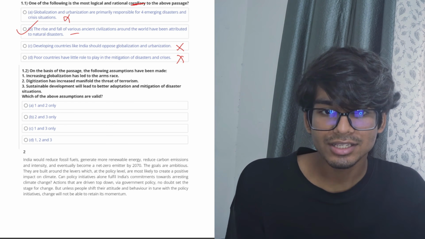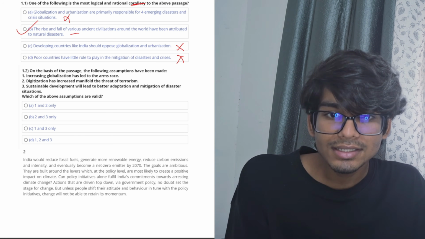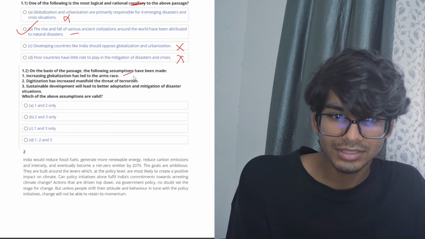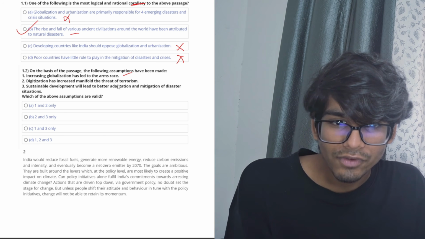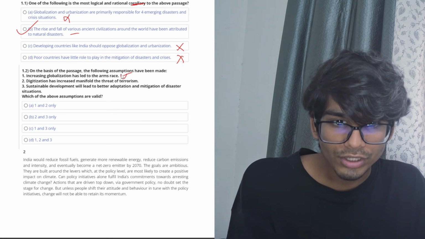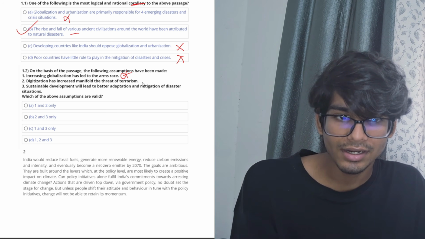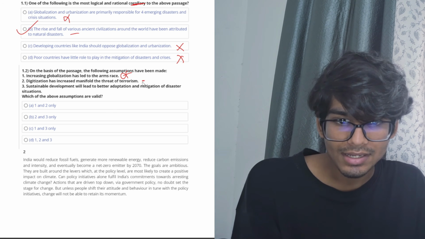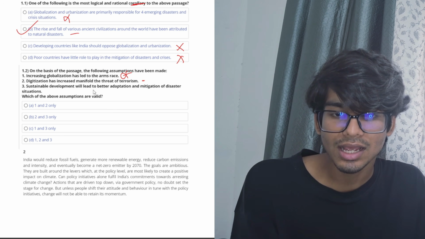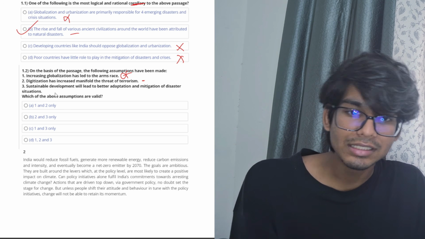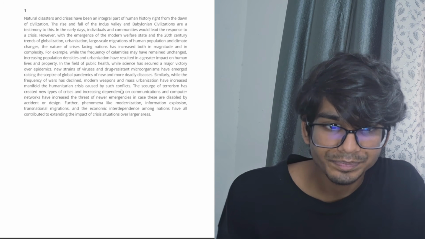On the basis of the passage, the following assumptions have been made. First, increasing globalization has led to an arms race. Second, digitalization has increased manifold the threat of terrorism. Number one was not at all mentioned anywhere. Digitalization has increased manifold the threat of terrorism: this might be assumed. Third, sustainable development will lead to better adaptation and mitigation of disaster situations. Yeah, this is also something we can assume, and where can we assume it from? Here it is written.